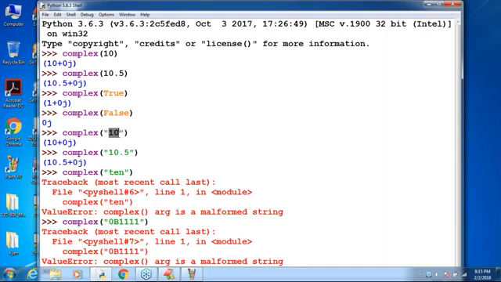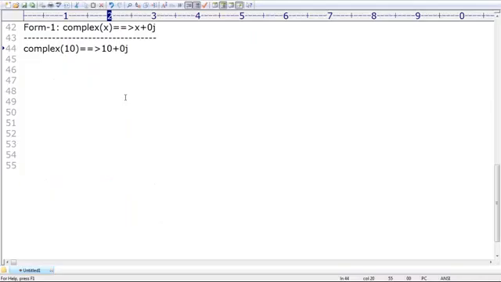How is the complex function going to work? This is the first argument of the complex function. Now the second argument of the complex function is also there. I forgot the syntax. Anyone, can you please tell what is the syntax? Complex of x comma y. It will become what? It will become x plus yj.